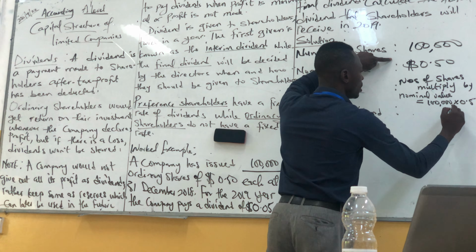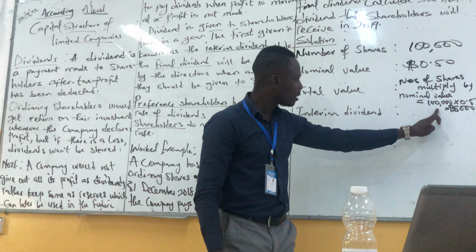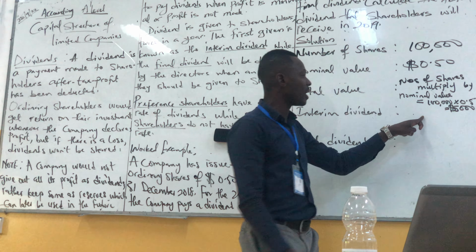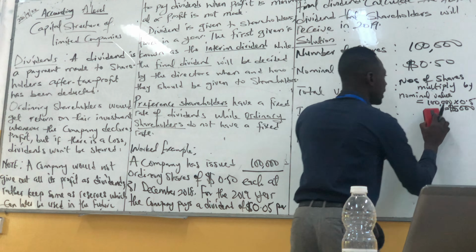Is that clear? Is this $5,000, right? 0.5 times this. No, 50,000. Yeah, it's 50,000, not 5,000. 50,000, right? Yes. Please confirm 50,000, right? Yes. Okay. So our total value is what? $50,000. Is it clear, please?